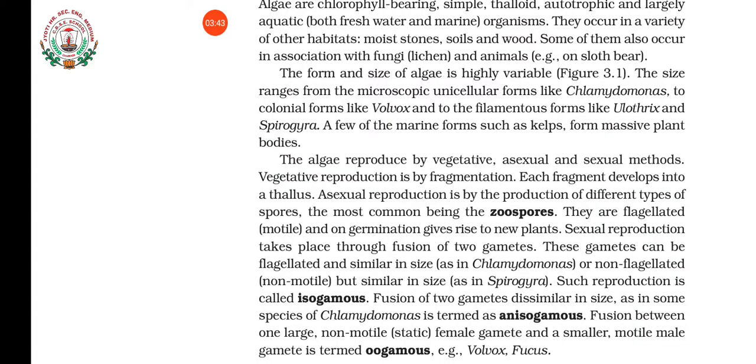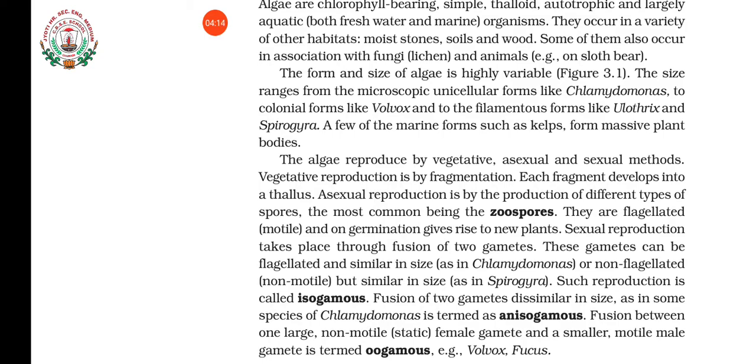Then the reproduction, if you see, they can do vegetative reproduction, asexual reproduction, or sexual reproduction. Vegetative reproduction is mainly by fragmentation. So what happens in fragmentation? You have studied in 10th class. The filaments get divided into small fragments, and these fragments will grow into new organisms.